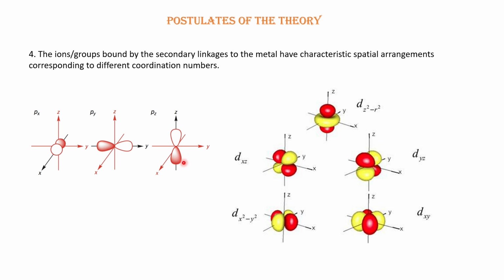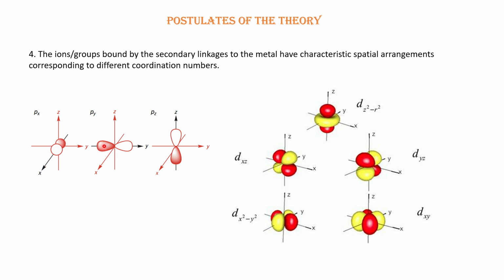So when this orbital of the metal overlaps with the ligand orbitals, then the bond will form in a particular direction. If the px orbital of the metal overlaps, the bond will form in the x direction.